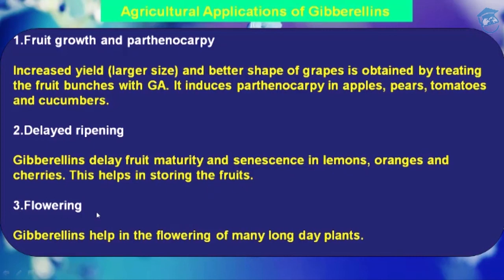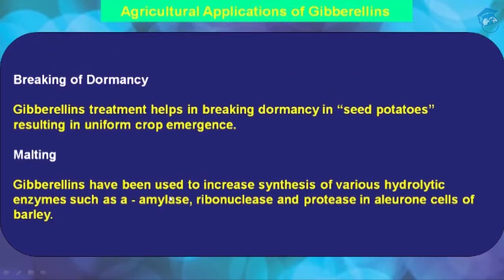And third is flowering, that it helps in the flowering of many long day plants. So these are the agricultural prospects of gibberellic acids. Okay, it breaks the dormancy of the seed. As we know that gibberellin treatment helps in breaking dormancy in seed potatoes, that results in uniform crop emergence.